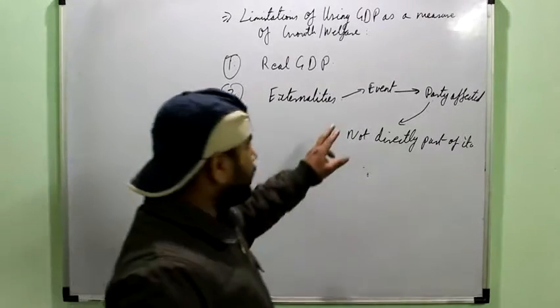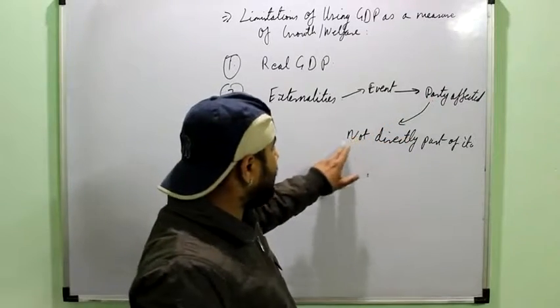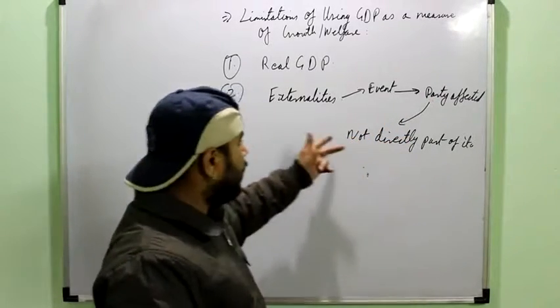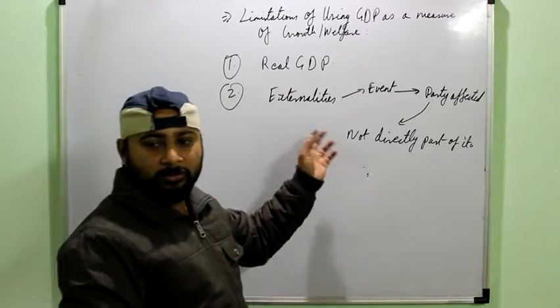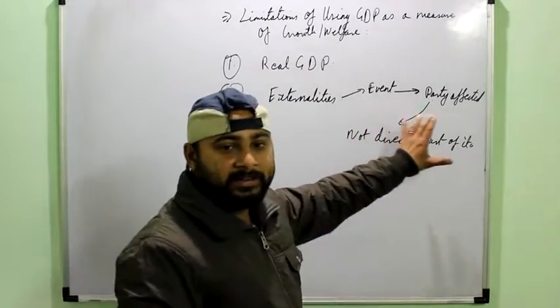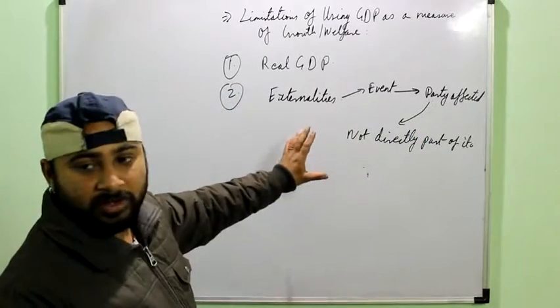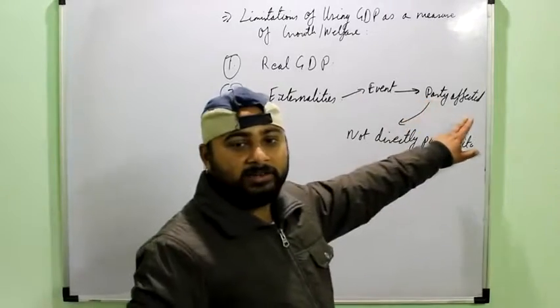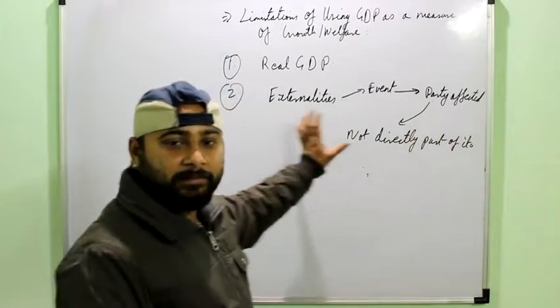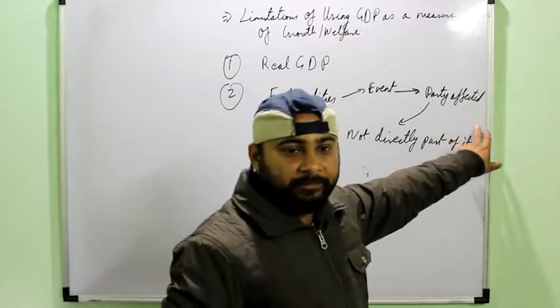Just understand, it is any event by which a person or a party or an organization is affected but is not directly part of it. Suppose, take an example, you had to reach your school on time. You started on time but you got late because of an accident that happened on that particular road. You were not involved directly in that accident, but it caused a jam because of which you got late. So for you this event is an externality.